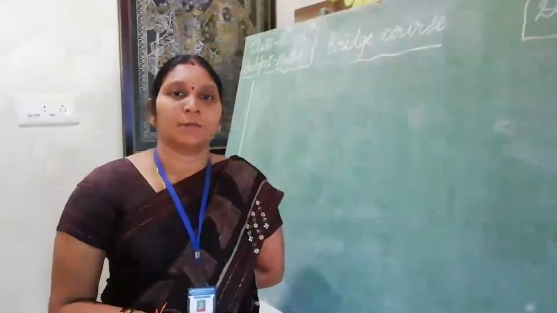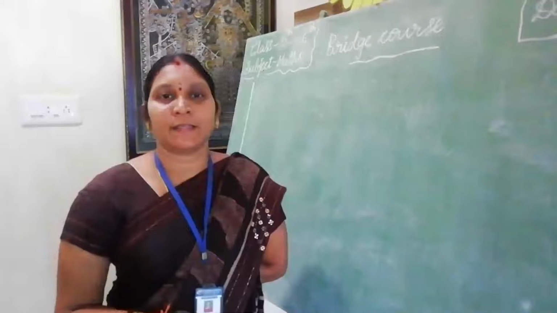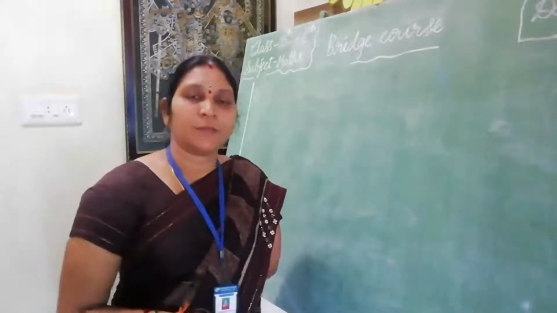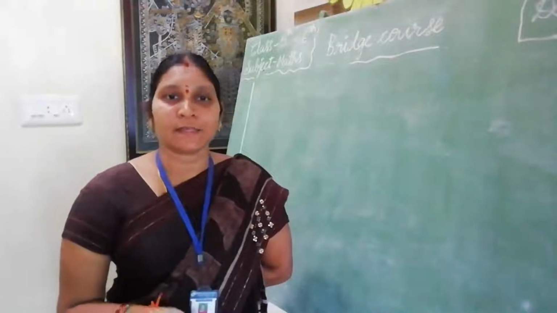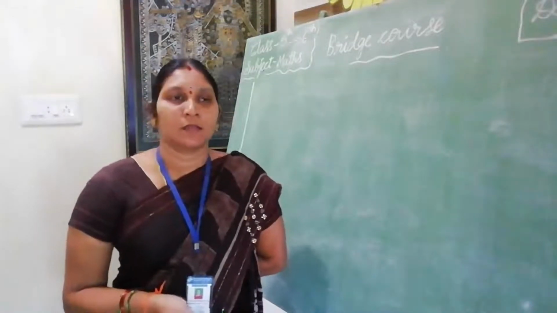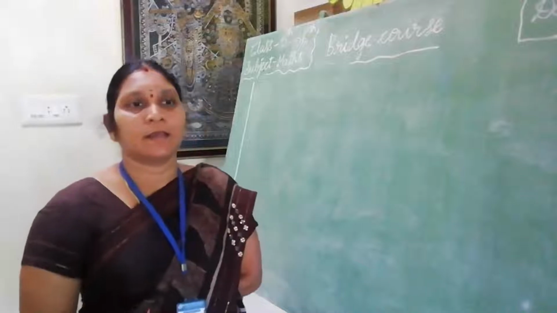Before, I told you, based on the sides, how many types of triangles there are. Now the next topic is based on angles. How many types of triangles are there based on angles? First we know what an angle is.